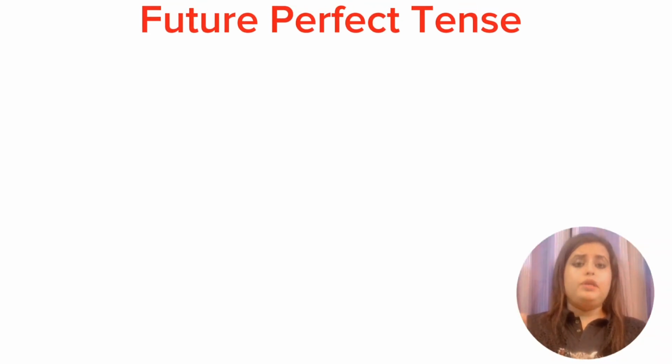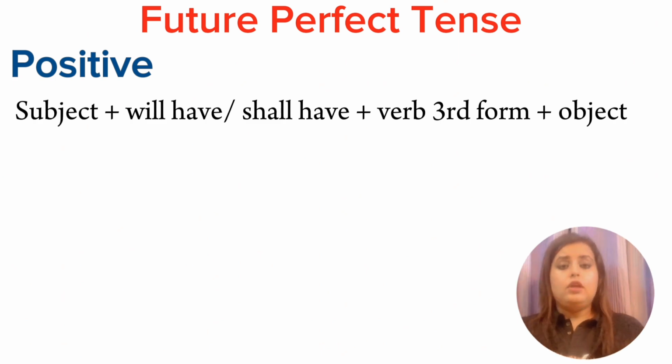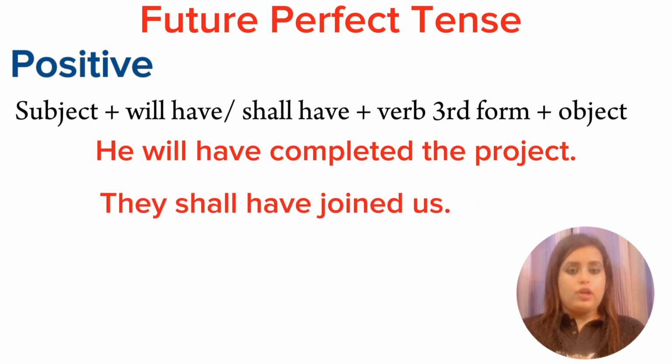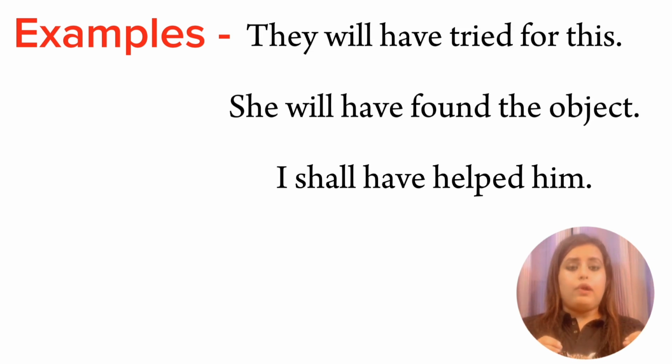Next it is future perfect tense. The rule will be subject plus will have or shall have plus verb 3 plus object. For example, he will have completed the project. They shall have joined us. Let us see three examples. They will have cried for this. She will have found the object.